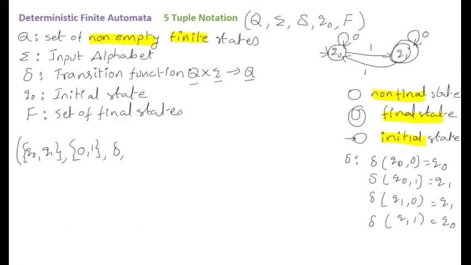The fourth tuple is the initial state. In the given DFA, Q0 is the starting state. And the fifth tuple is the set of final states. In the given DFA, there is only one final state, that is Q1. Sometimes it may be possible to have more than one final state also. So in that case we can write F is a subset of or equal to Q.